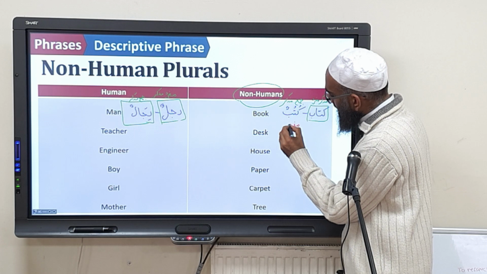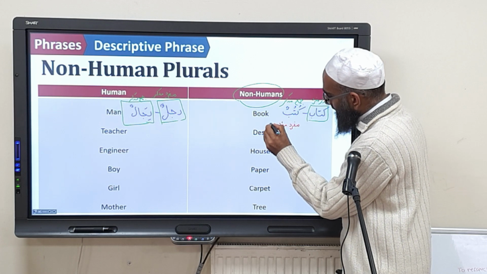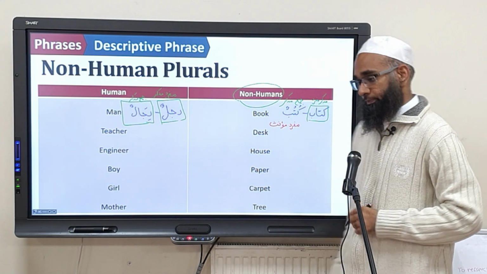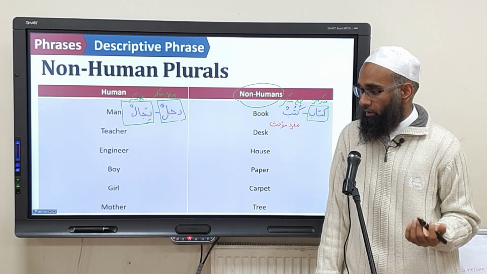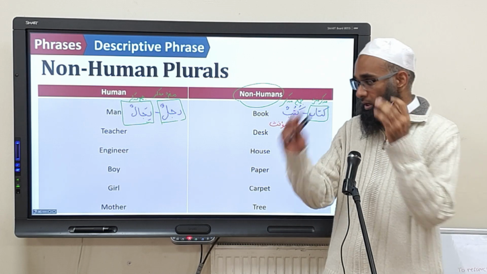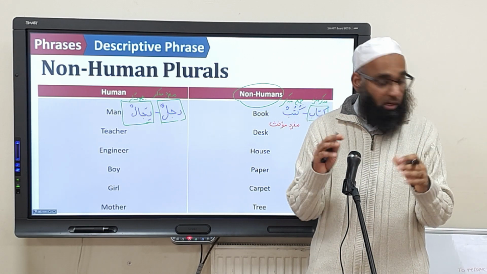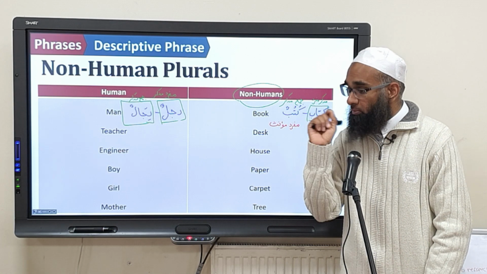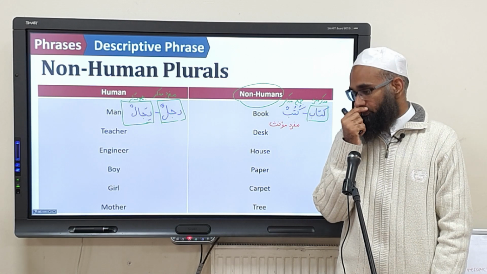Mufrad and Mu'annath. Why? I have no idea. But that's what the Arabs do. So grammatically, the word kutubun, according to what we've studied, is what? Jama' and Mudhakkar. But it will carry the rules of a Mufrad Mu'annath. What will it carry?